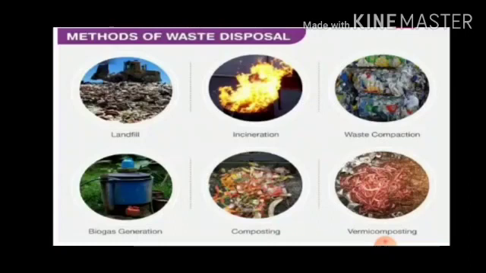Okay. The third method is composting. The rotted plant and animal waste is used as manure for growing plants. Okay, this method is called compost: the rotted plant and animal waste used as manure for growing plants.